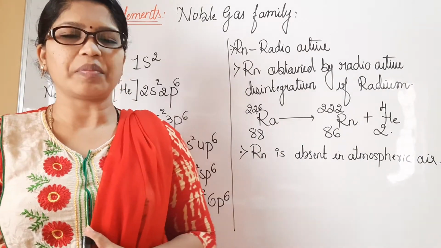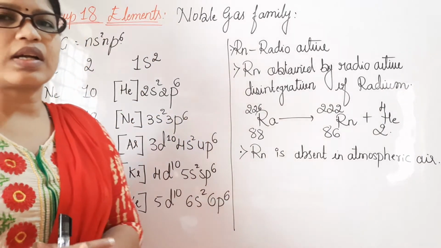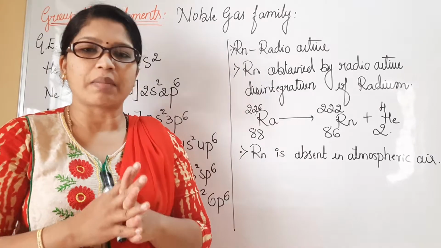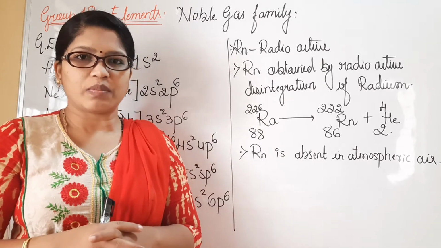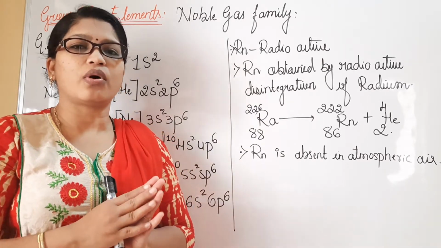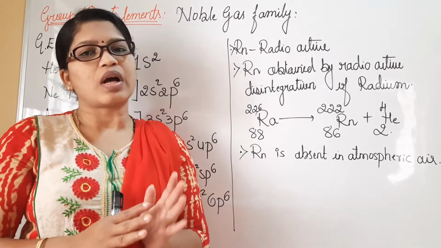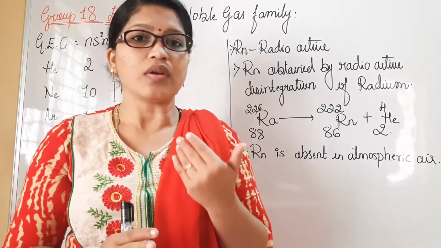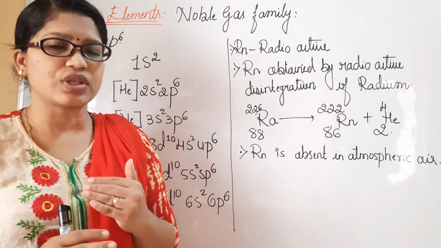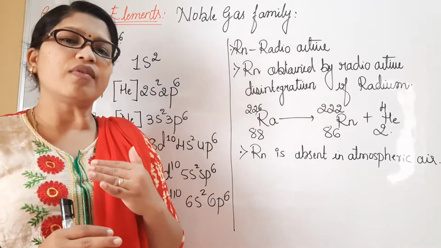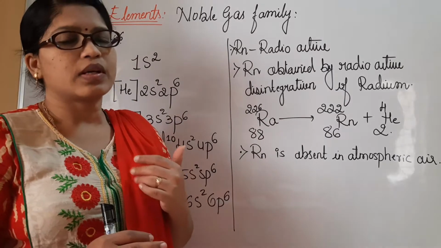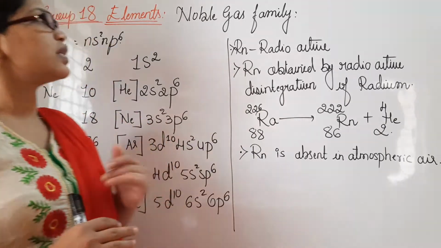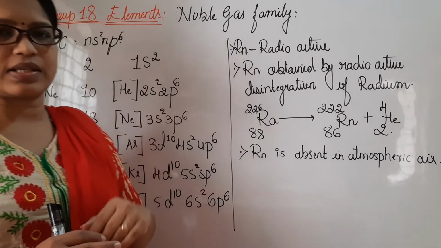Good afternoon, everybody. Today we will discuss the noble gas family. We have started with the p block elements. We have completed all the 17 groups. We have seen applications of group 17. We have studied the interhalogen compounds also. Today we will start group 18 elements, which are generally called noble gases.